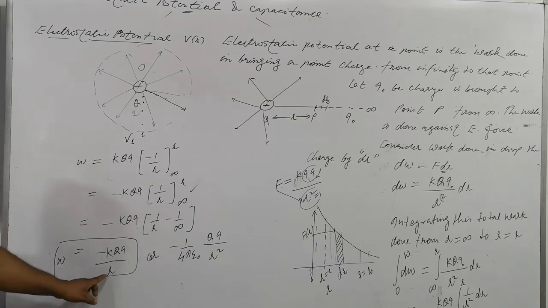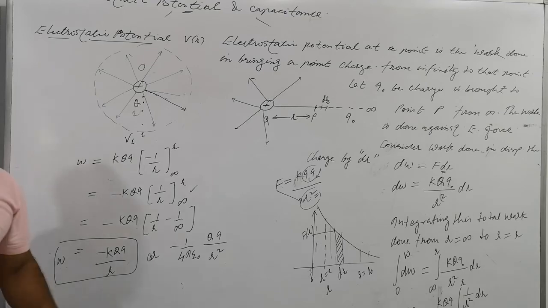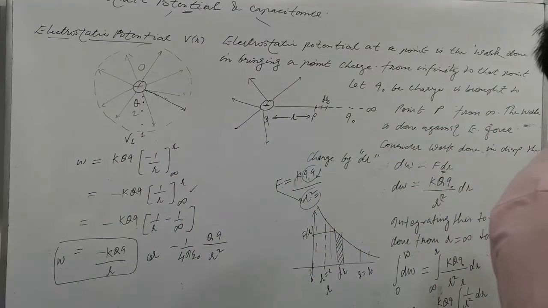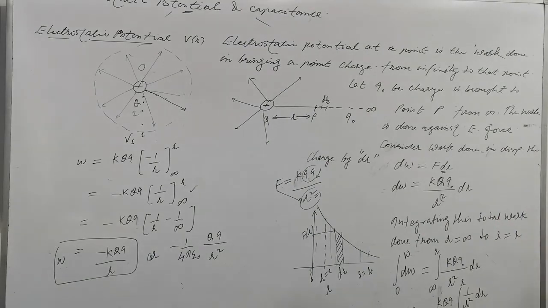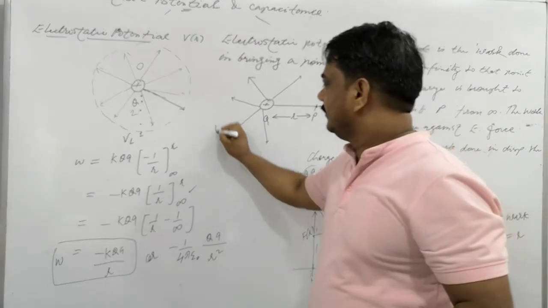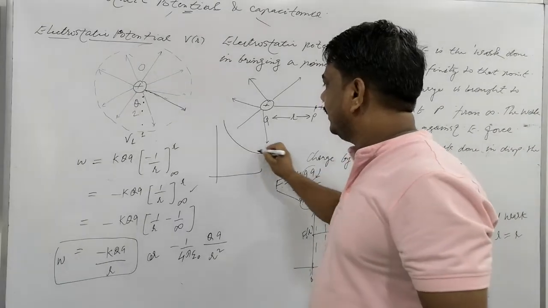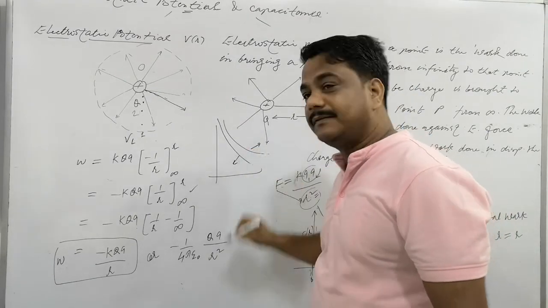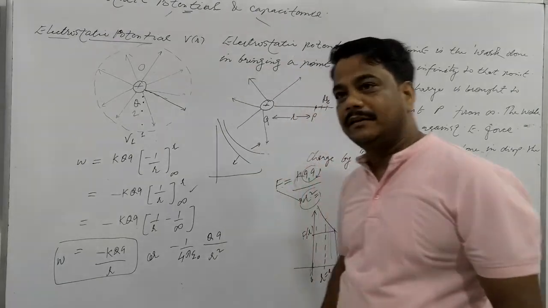If I take R square, then it will be force. So what will be the graphical representation between R and potential? Potential is a reciprocal function, and it will be less steep. Of the two curves, which is the more steep?